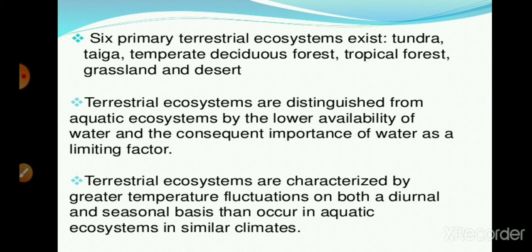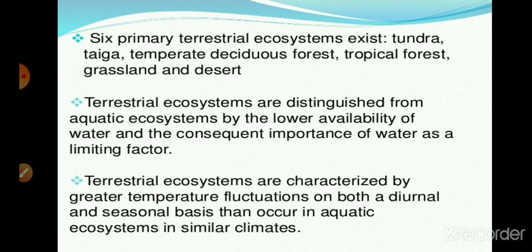But in an aquatic ecosystem, a similar temperature occurs for the organisms. For example, in the polar region, there is a great iceberg floating on the water, but under the iceberg a temperature of 4 degrees Celsius is maintained for the survival of organisms which live in the aquatic ecosystem.